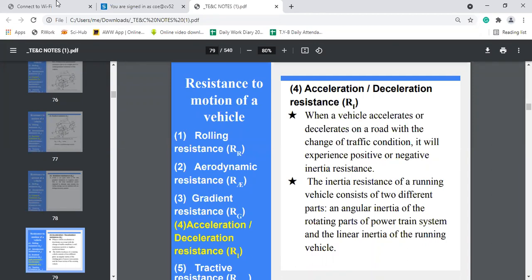In this, the vehicle traveling on a road, due to changes in traffic condition, will experience positive or negative inertia resistance. This inertia resistance is classified into two parts. One is the angular inertia of the rotating parts, while the second one is the linear inertia of the running vehicle.